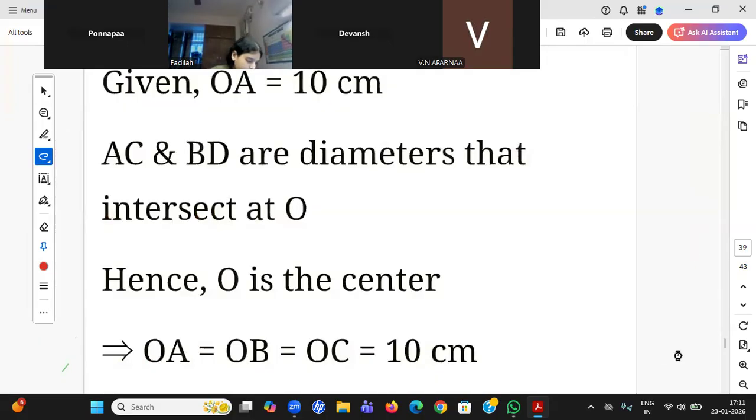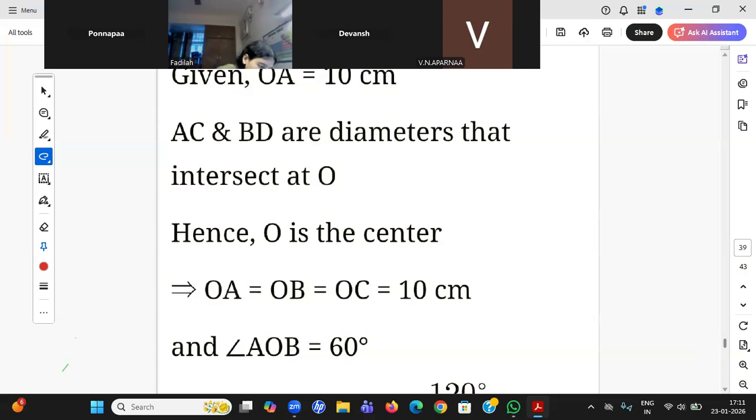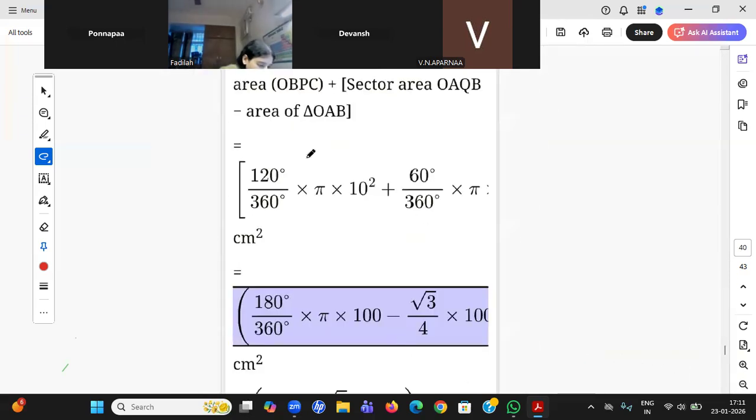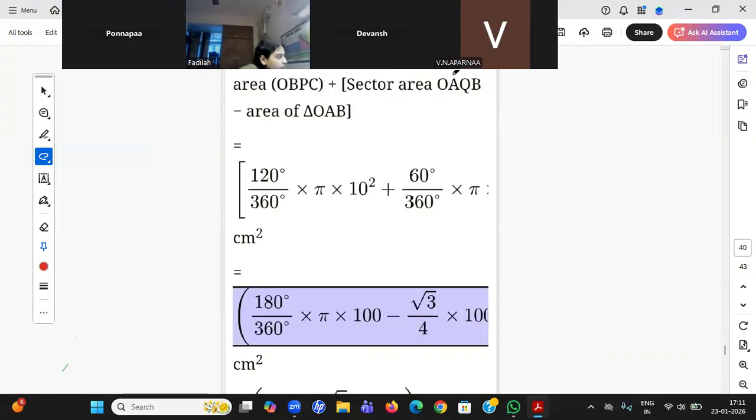Let me check the answer. How the answer is like this. So I'm sure. Okay, so that is 60. Yeah, you see the second way, what Ponnappa has done: sector and segment. What is segment? Sector minus triangle area.